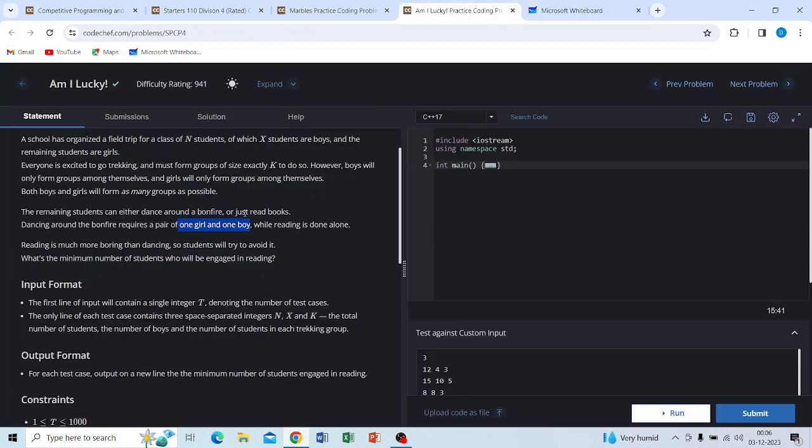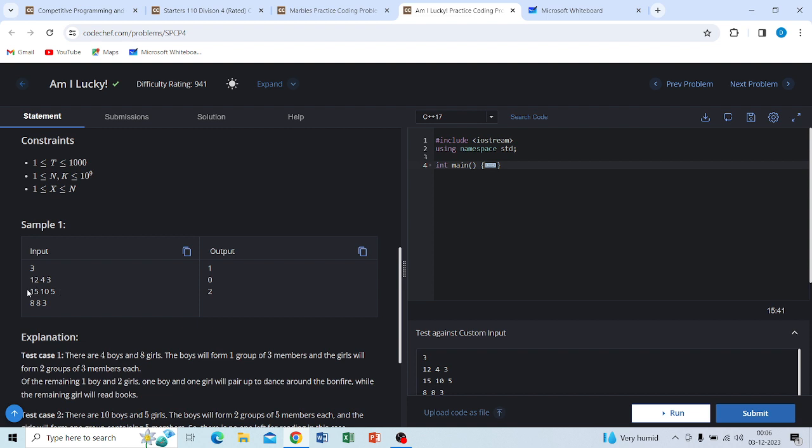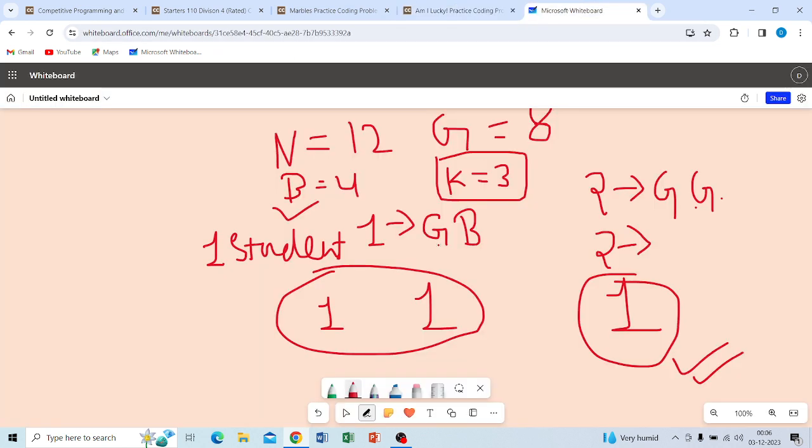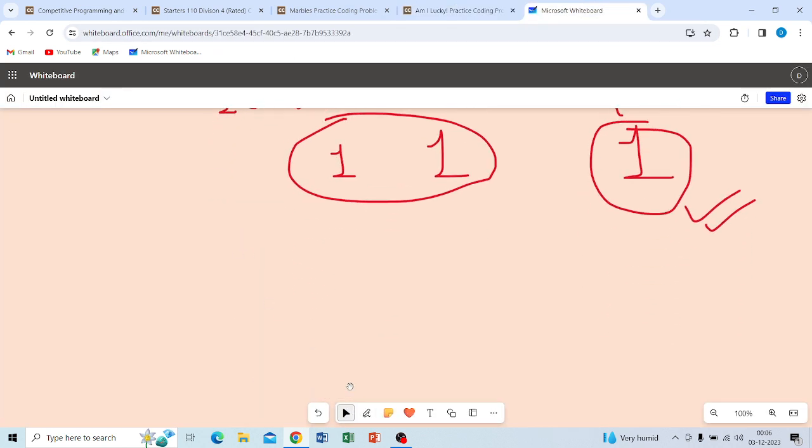Now another test case is 15, 10, and 5. That means there are 15 students, 10 are boys, and 5 are girls.